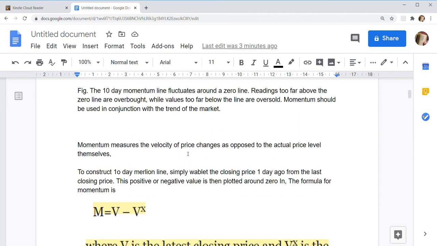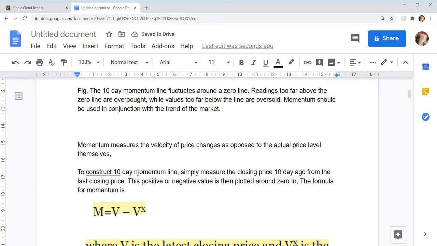Momentum measures the velocity of price changes as opposed to actual price levels themselves.